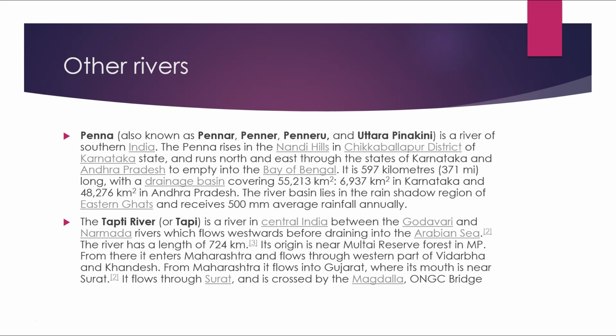The river basin lies in the rain shadow region of the Eastern Ghats and receives 500 millimeters of average rainfall annually. The Tapti River, or the river Tapi, is a river in central India between the Godavari and Narmada rivers, which flows westward, draining into the Arabian Sea. Its origin is in the Multai Reserve Forest in MP. From there, it enters Maharashtra and flows through the western part of Vidarbha and Khandesh. From Maharashtra, it flows into Gujarat, where its mouth is near Surat. It flows through Surat and is crossed by the Magdalla ONGC bridge.